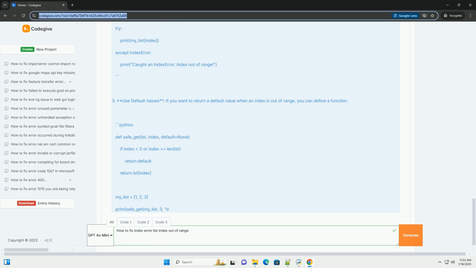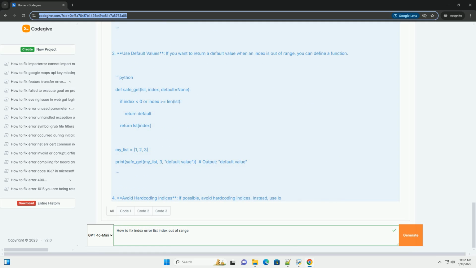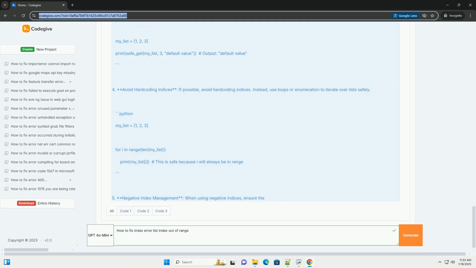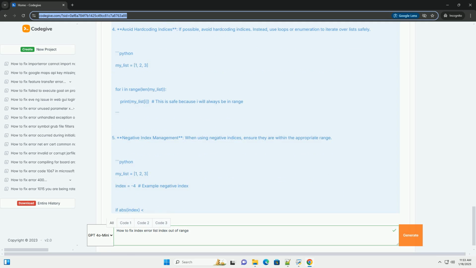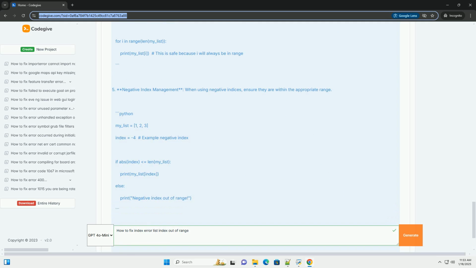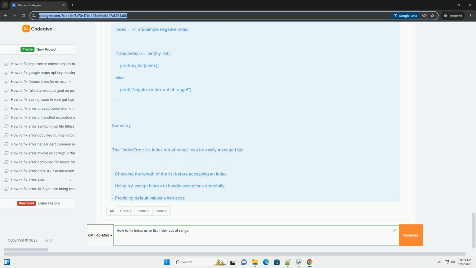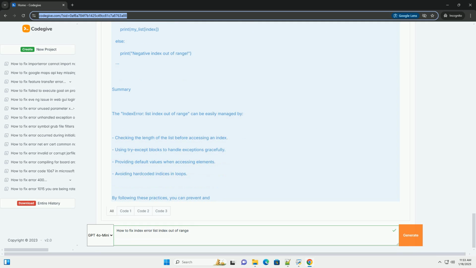Understanding the error. Before diving into how to fix this error, let's understand it with some examples. Example of IndexError. In this example, my_list has 3 elements, but we are trying to access the 4th element, my_list[3], which does not exist. Lists are 0 indexed, meaning the indices start from 0, so valid indices are 0, 1, and 2 in this case.